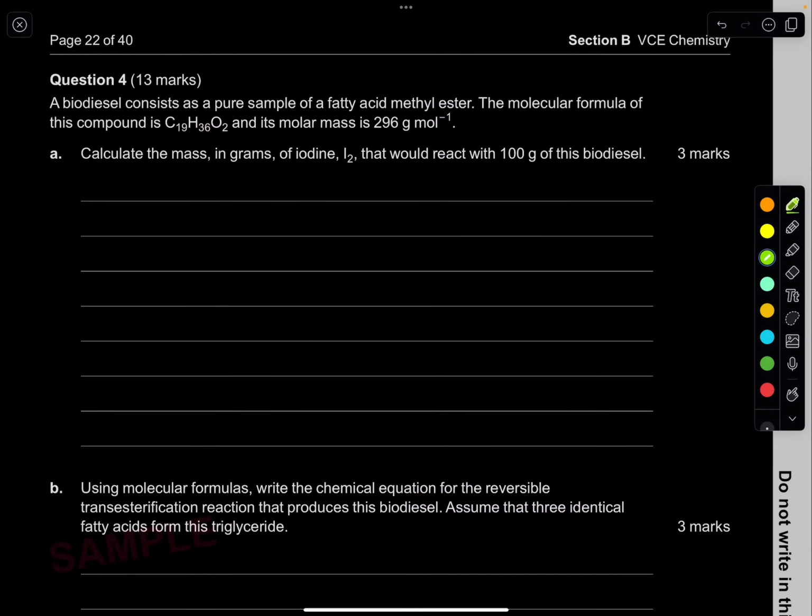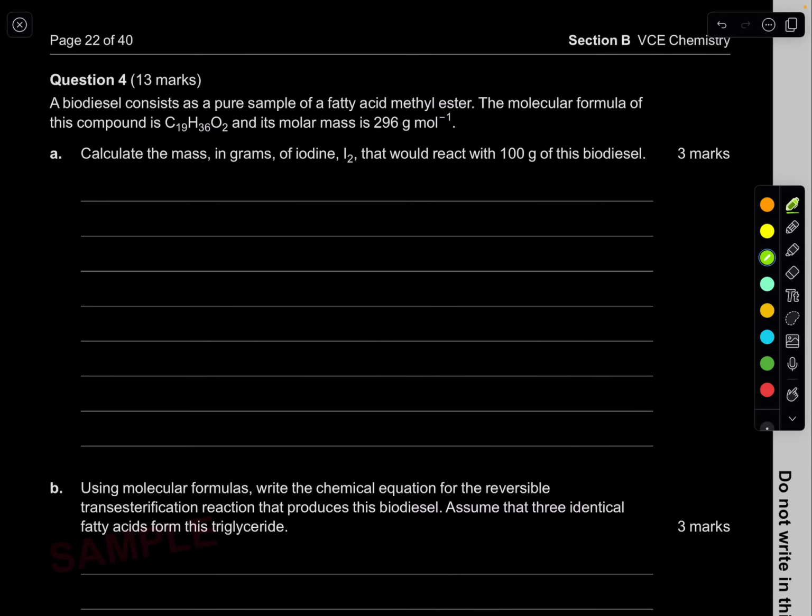Let's have a try at this. A biodiesel consists of a pure sample of fatty acid methyl ester. The molecular formula of this compound is this, and its molar mass is this. A fatty acid methyl ester is a biodiesel molecule. Calculate the mass in grams of iodine that would react with 100 grams of this biodiesel.